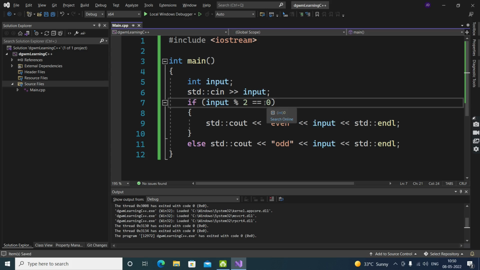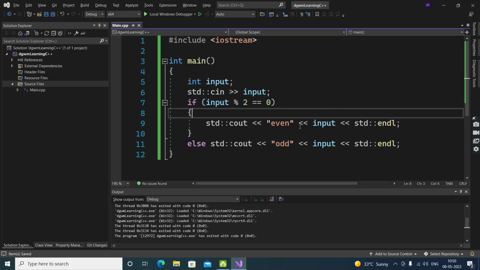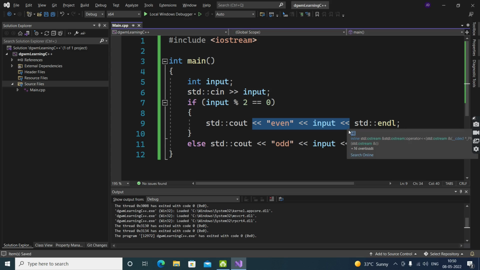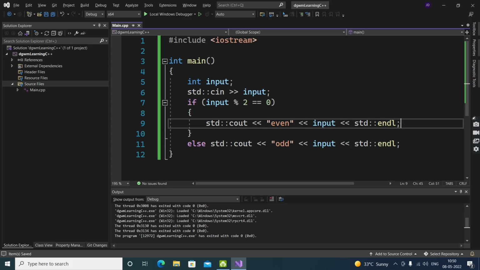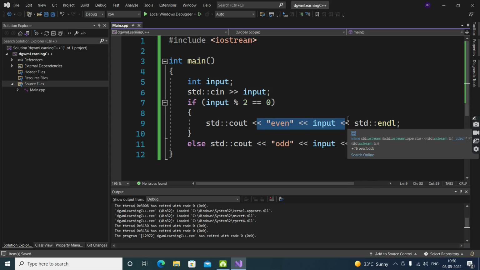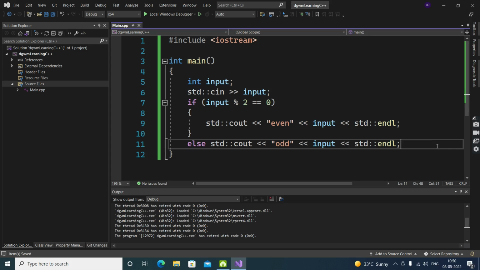But what if it is 2? The remainder will be 0, because 2 divided by 2, 1 will be the quotient and 0 will be the remainder. So the condition got true. It will return even as well as our input, whatever the value is. Now you are going to ask me what I just did over here. We can add angle brackets, arrows, and after that whatever variable or value you want to add, and end it with a semicolon. It is compulsory to end it with a semicolon. You can add any amount of values you want to add.